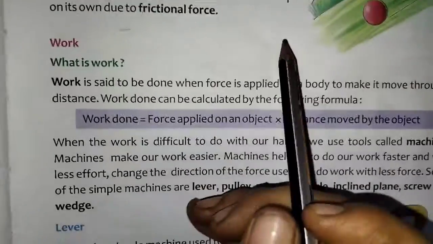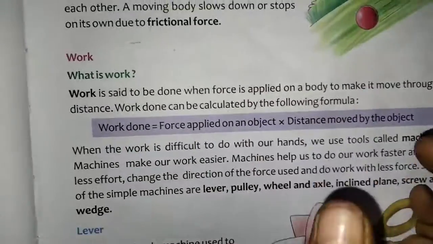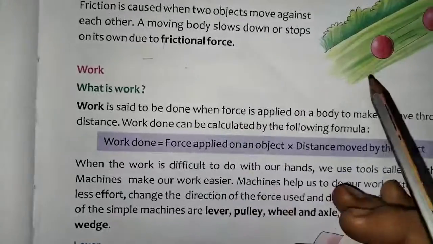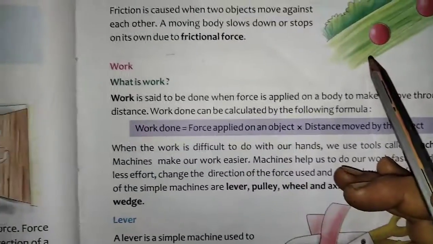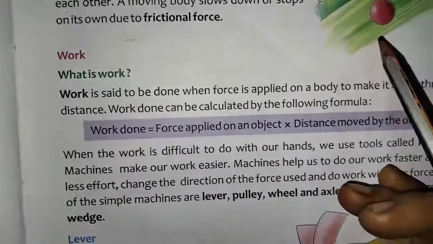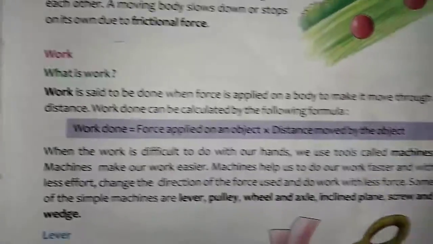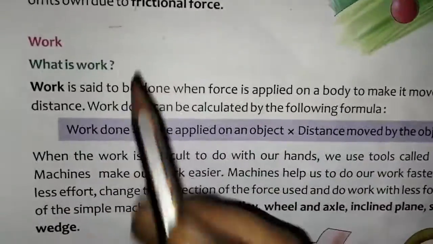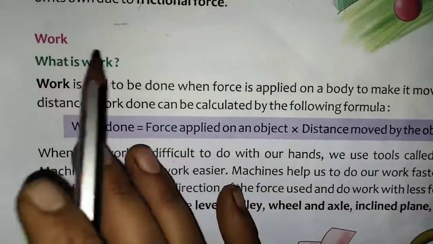Last class we learned the types of force. What is meant by force and types of force? There are three types of force: gravitational force, mechanical force and frictional force. Now we are going to see work. What is meant by work? We have to see that.